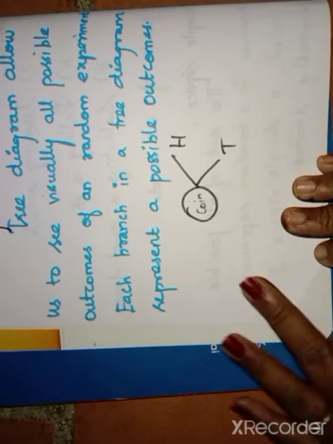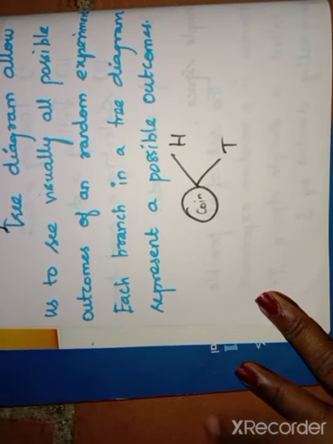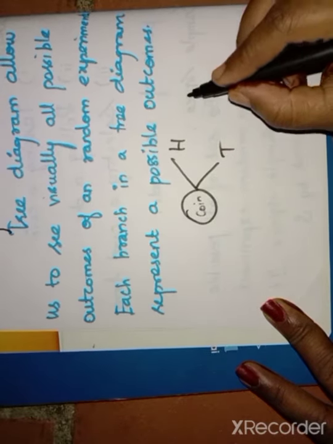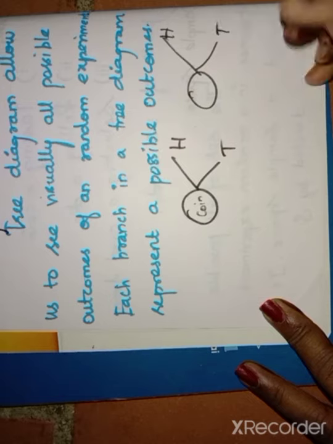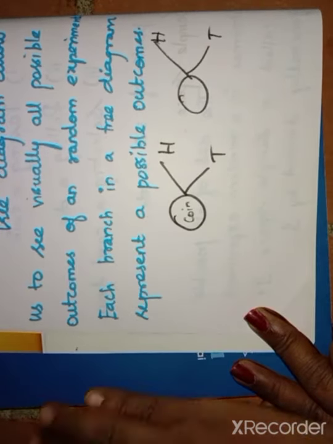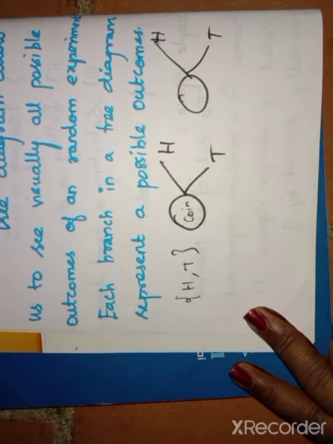Then if you toss two coins, each coin has a head and tail. Here one coin is there, and for another coin also we have head and tail. So the possibilities for the first coin are head and tail.